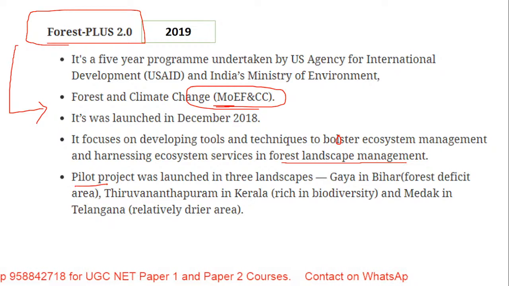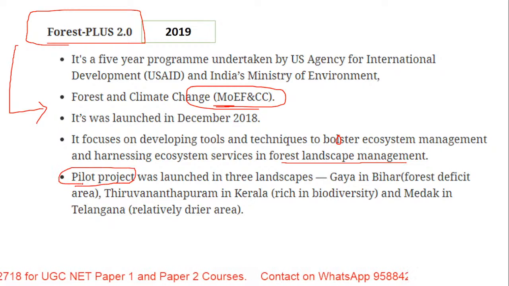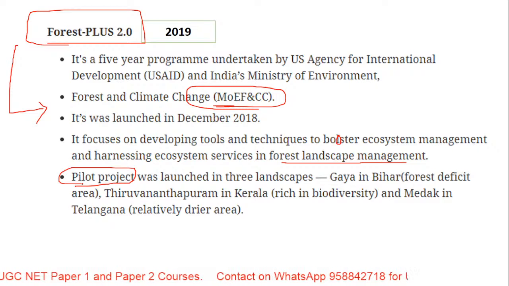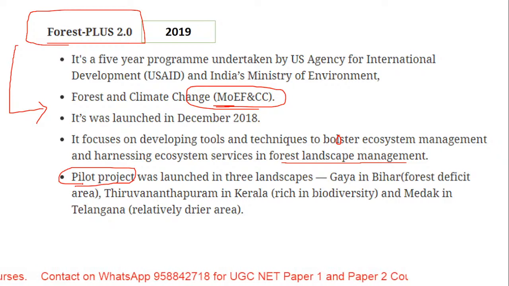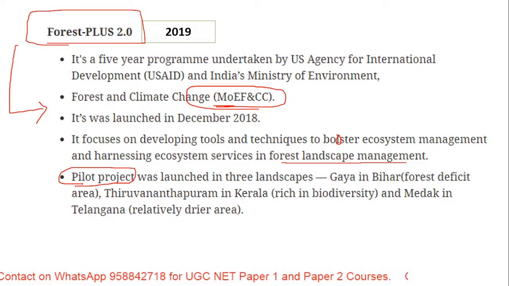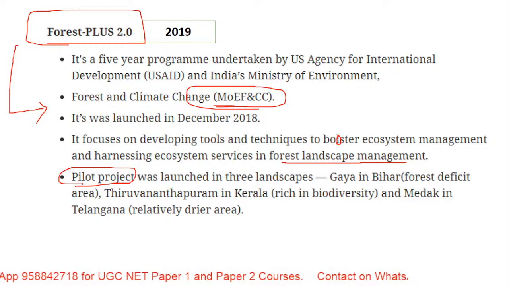Now I hope everyone knows what a pilot project is, to see how this project will get a response. It was started with three states: one in Bihar, one in Kerala and one in Telangana. These were the three places selected for the pilot project launch of this program, that is Forest Plus 2.0.